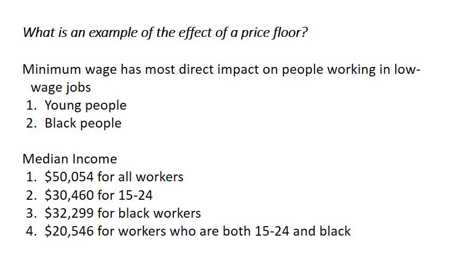Well, evidence indicates that two groups are more likely to be clustered in low-wage jobs: young people and black people. The data on unemployment show that young people are more concentrated in low-wage jobs than the general population. The median income in 2011 for all workers was $50,000. However, for people aged 15 to 24, the median was only $30,000 and change. This difference suggests that the minimum wage is greater than the equilibrium wage more frequently for young people than for the general population.